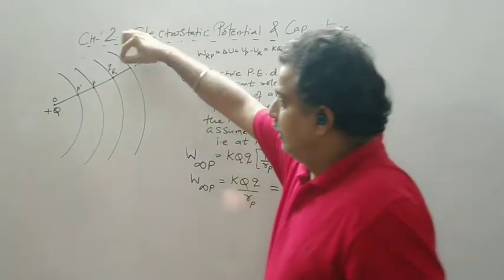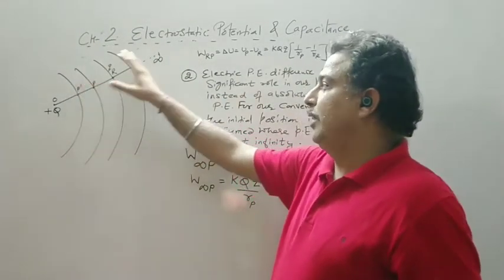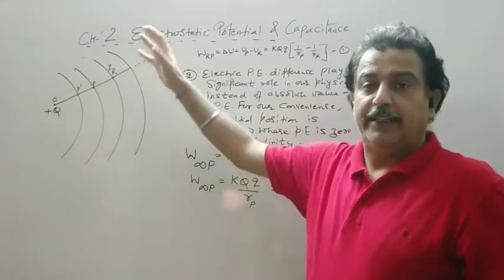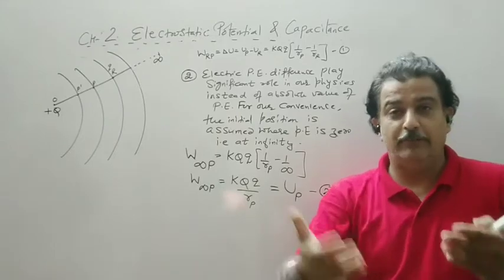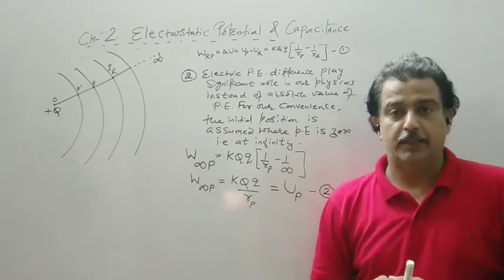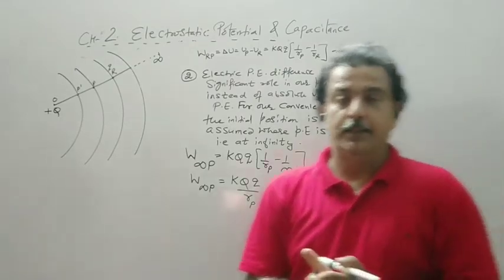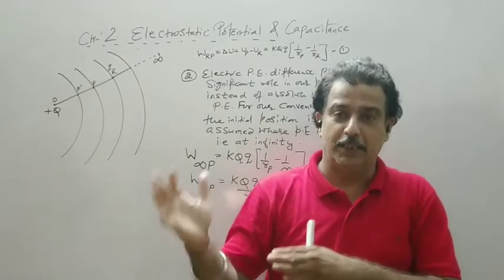Now if I leave this charge Q at this point P dash, it will be thrown out from the electric field, or it will be thrown out from the range. So I will retrieve that energy in the coming chapters. First I will do the work, then I will retrieve that work, but in some other form.